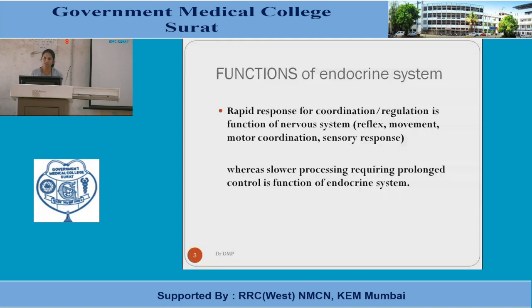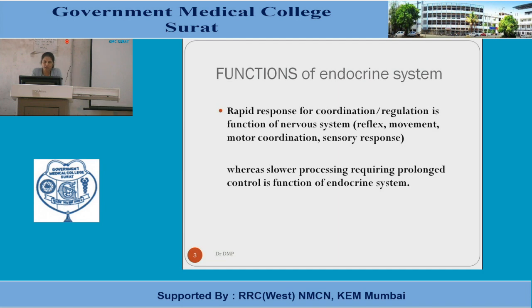So what are the functions of the endocrine system? As I told you, the control system or regulation is the main function of the endocrine glands. Like the nervous system, it has functions over the regulation of various homeostasis and metabolism. So how does it act? The difference between the nervous system and the endocrinal system, apart from the anatomy, is functional: rapid response for coordination or regulation is a function of the nervous system.